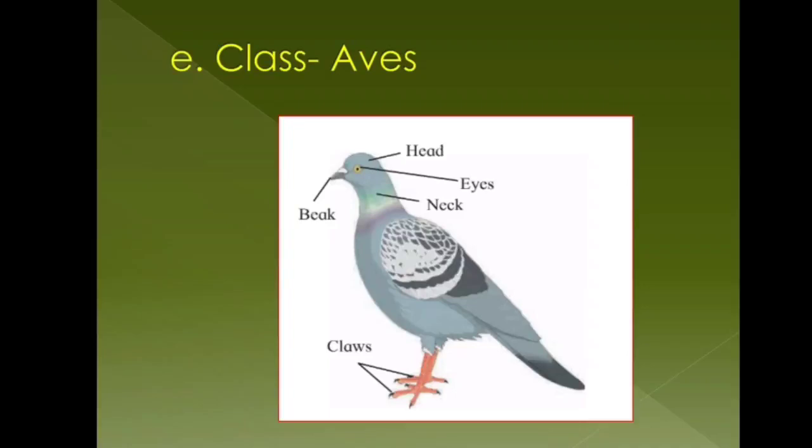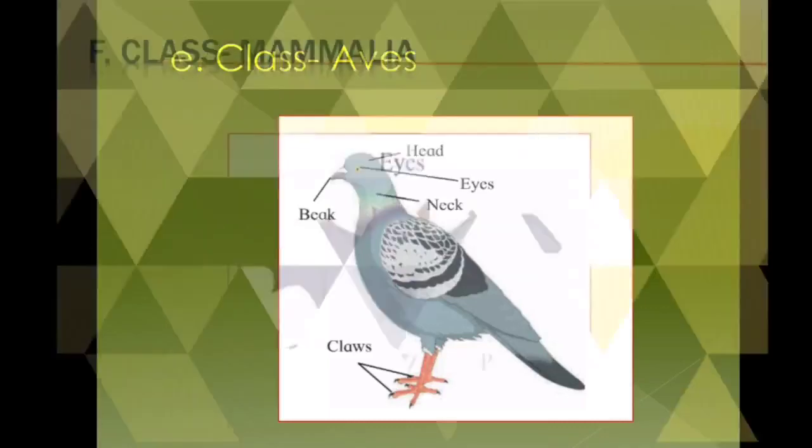Digits are covered with scales and bear claws. Exoskeleton is present in the form of feathers. Jaws are modified into beak. Neck is present between the head and the trunk. For example, peacock, parrot, pigeon, duck, penguin, etc.